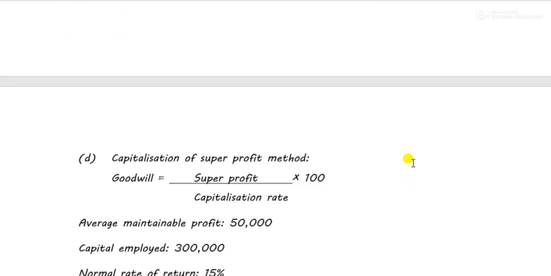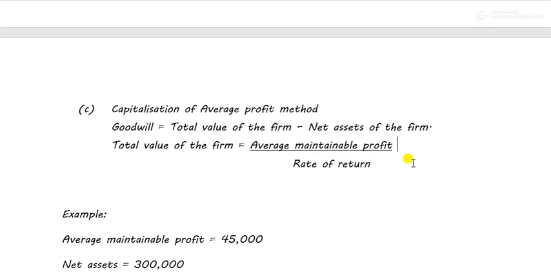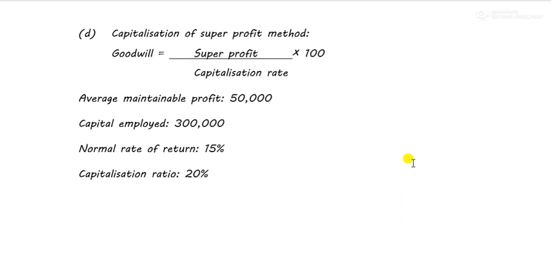Now coming to the last method, that is capitalization of super profit. This is slightly more important than this method, because this comes more often than that method, and this is even easier. Goodwill is equal to, so please learn this, please copy all this formula and especially learn this one. So goodwill is equal to super profit divided by capitalization rate. Very easy. They'll give you capitalization rate and you already know how to calculate the super profit.